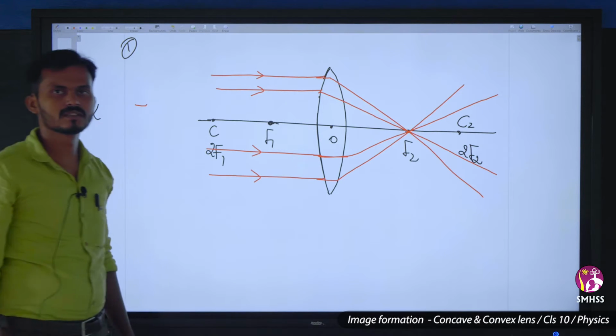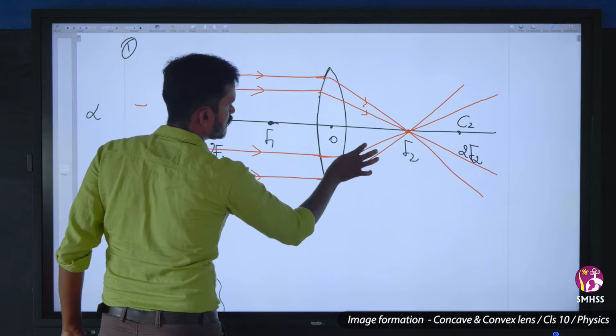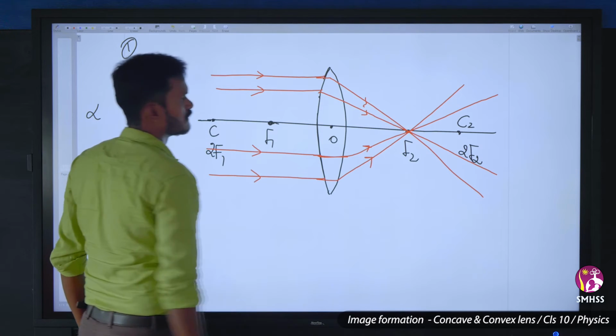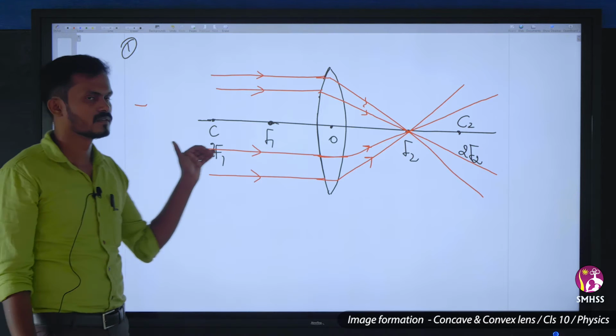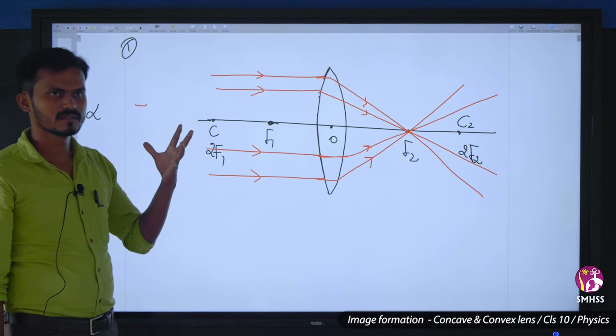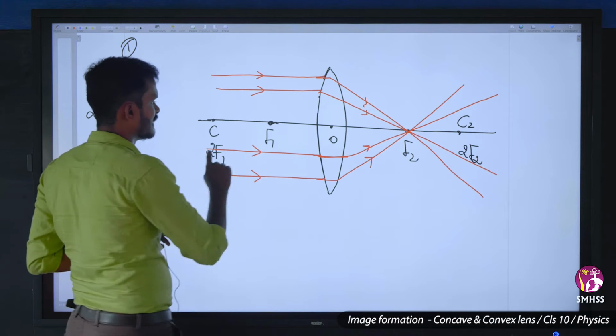So this is how the rays will converge. This is the direction of the rays. So we have applied the rule. Yes, red color visible. So these are the rays.